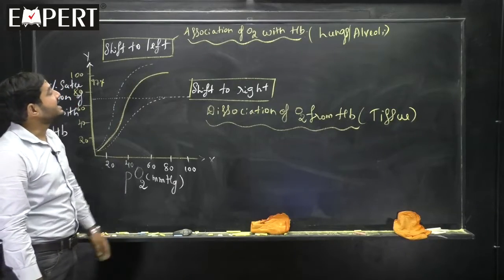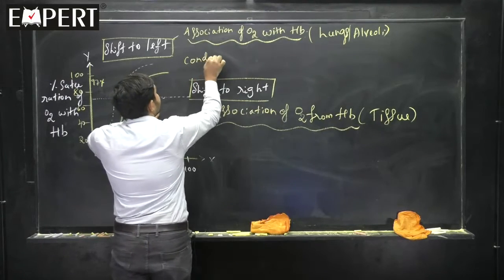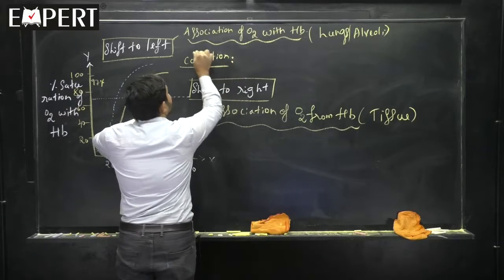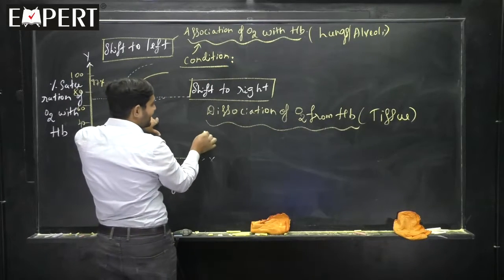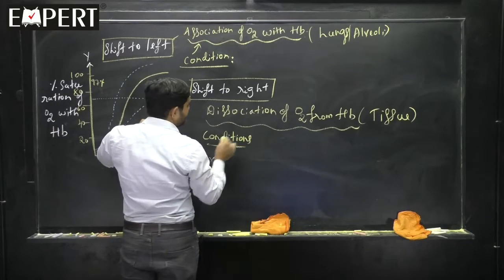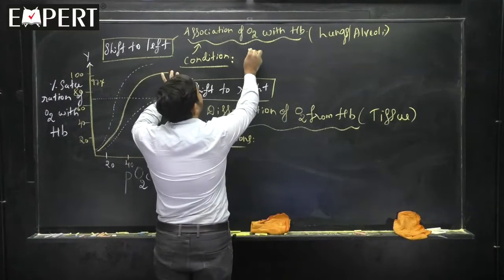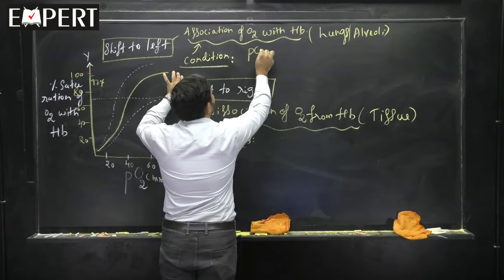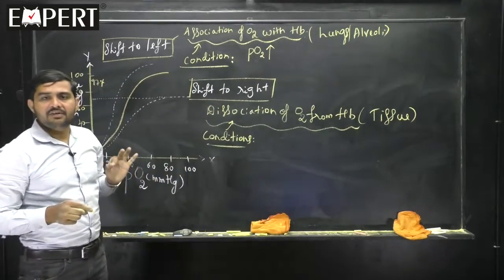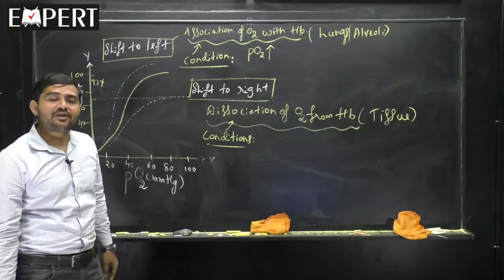Now let us see what the conditions required for association are. Conditions for association. Let us understand conditions for dissociation. The conditions are: partial pressure of the oxygen should be more. You tell me, when you compare to tissue, in the alveoli what is the partial pressure of oxygen?